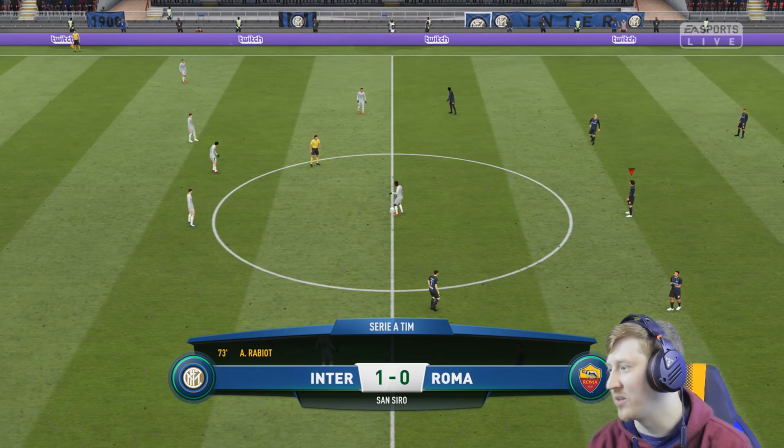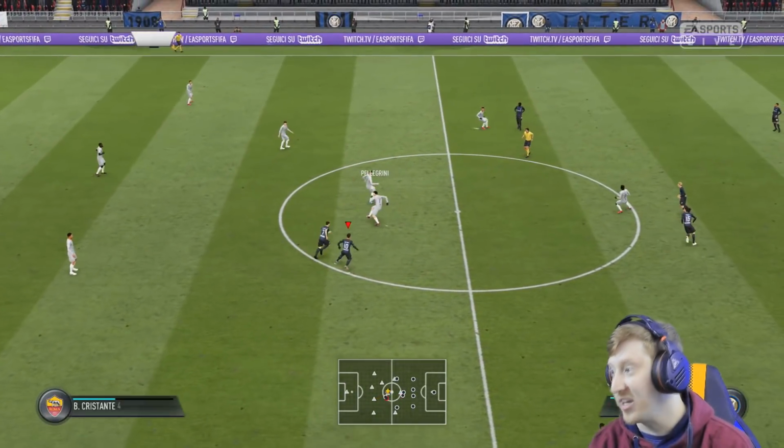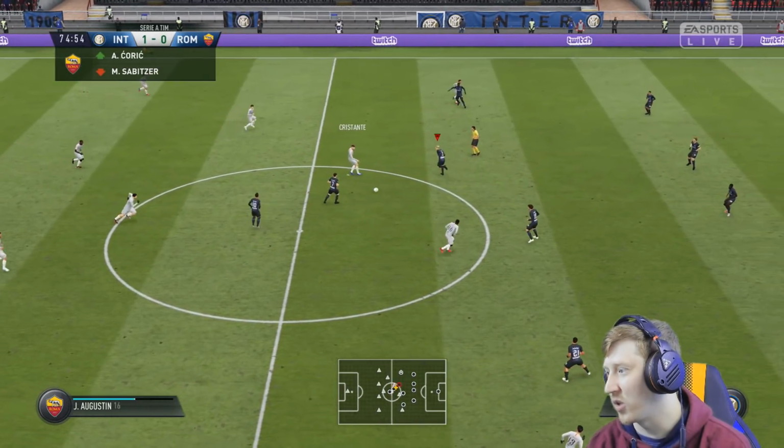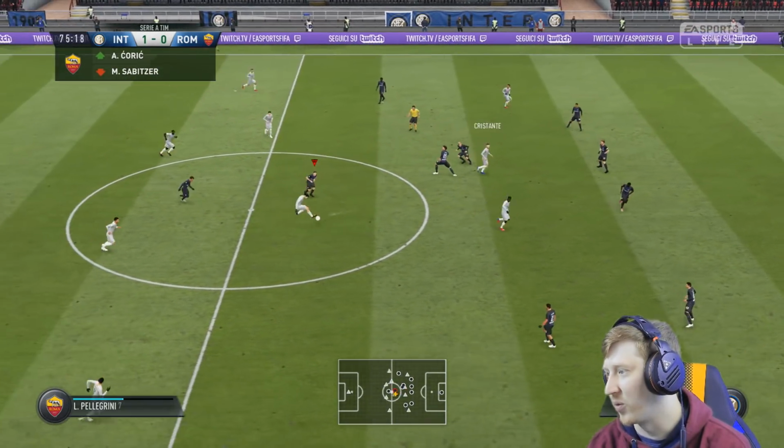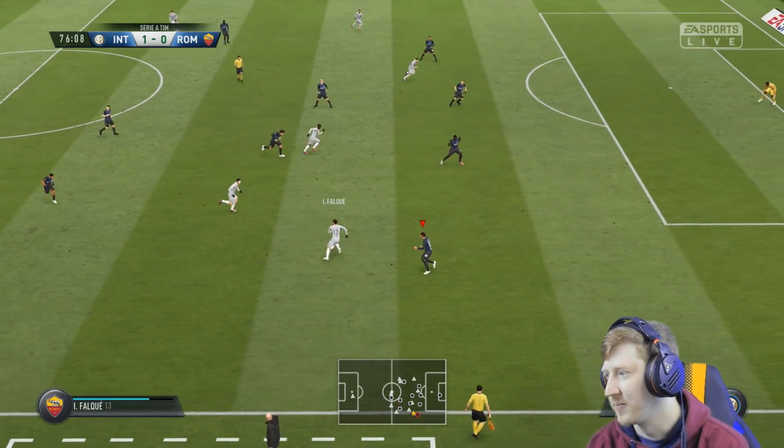Rabiot will take the goal, and with 17 minutes to go, we look like we're going to get the victory that we desperately need to stay in touch with Juventus at the top of the table after dropping points against Atalanta. All we need to do now is hold on to this lead.